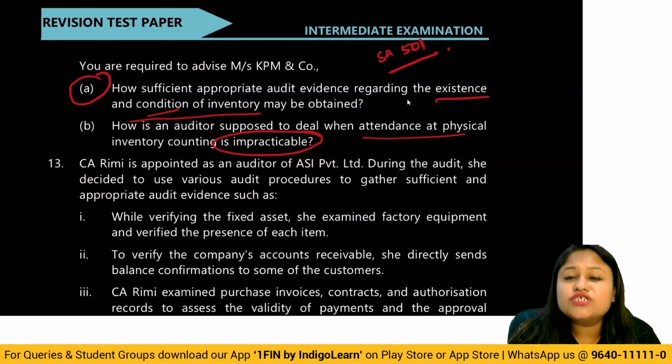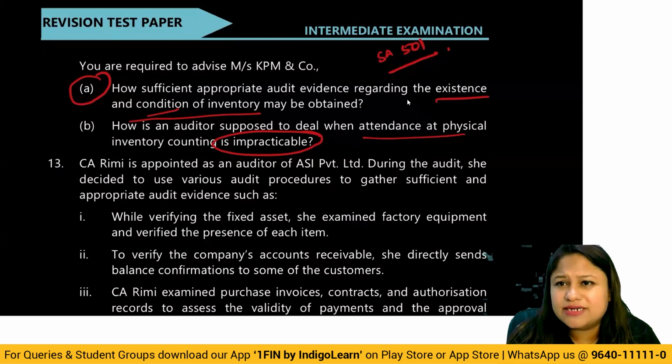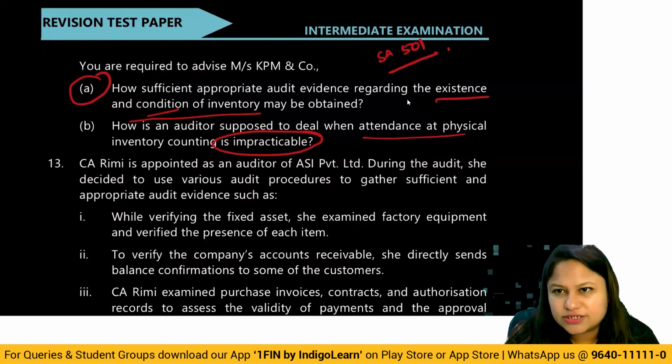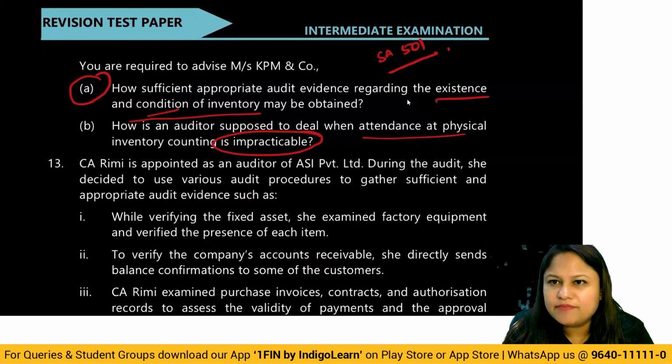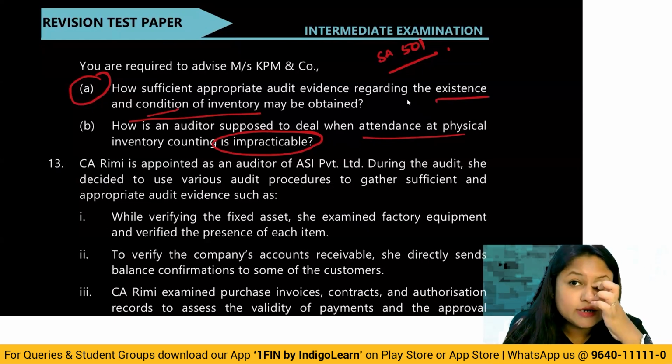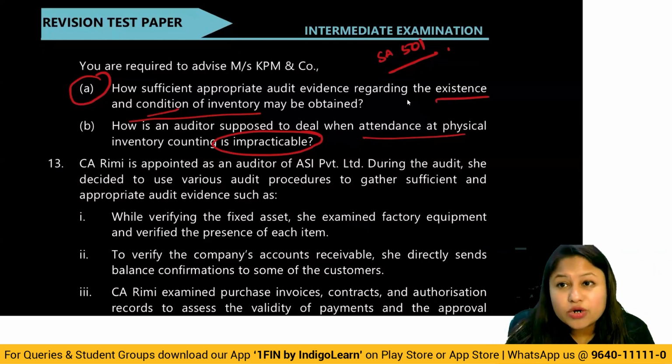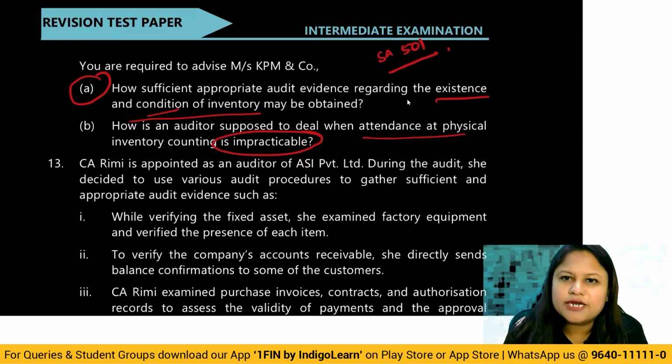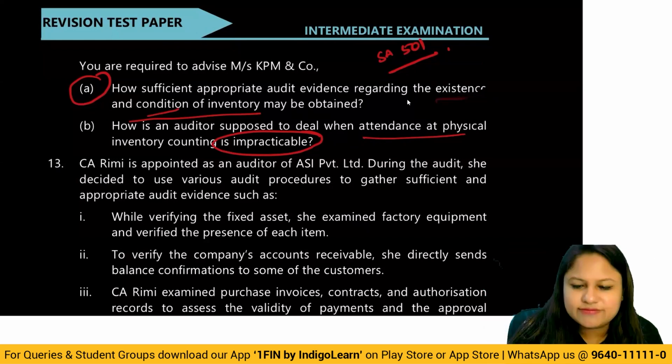Then you have to check, you actually do the test counts, or maybe you inspect some of the inventory. Okay, just check the inventories. Also perform the test count procedures. So inspection of inventory can be done. A part of inventory can be done, and also test counting can be done. Then whatever you get as the answer, you have to correlate with the books and check if there's any discrepancy. That is the basic procedure that you apply in SA 501.